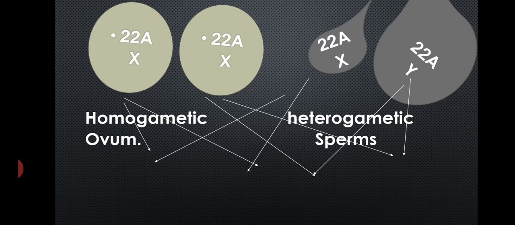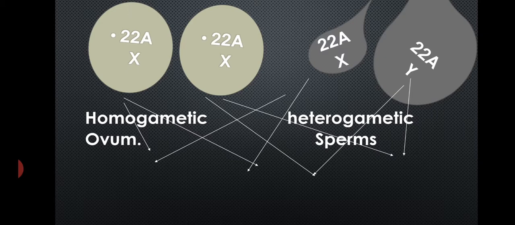The question is also asked in the board paper: the sperms are heterogametic in male, give reason. Because the sperms produced by the male are of two types. One sperm contains the X sex chromosome, and another sperm contains the Y sex chromosome. So one sperm contains 22 autosomes and the X chromosome, and another sperm contains 22 autosomes and the Y chromosome. That is, there are two types of sperms. That's why it is called heterogametic.